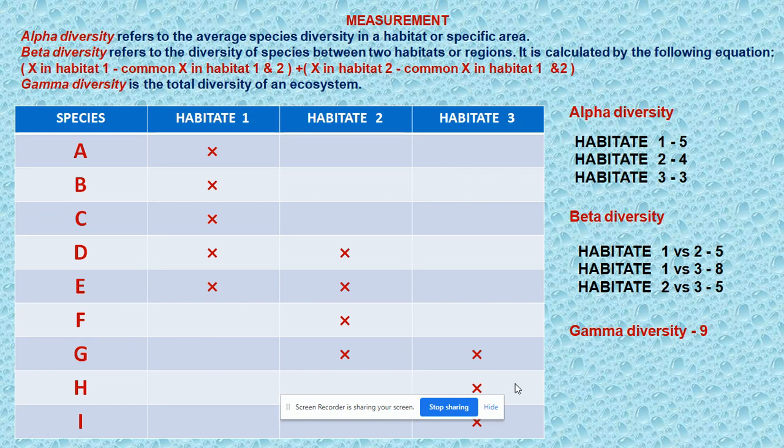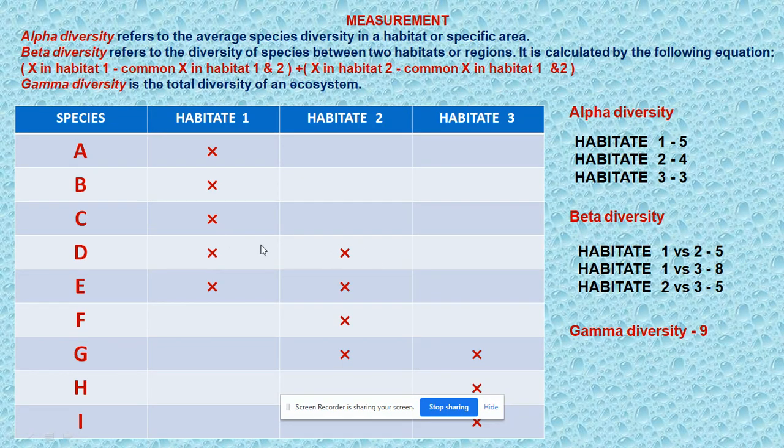If we talk about beta diversity, as beta diversity compares two habitats, we'll compare habitat 1 versus habitat 2. How do we calculate it? With this formula: total number of species in habitat 1, which is 5 in this case, minus common species in habitat 1 and 2. How many species are common? There are 2 species common. Plus the species in habitat 2, so 4 species in habitat 2 are present, minus again the common species, which is 2. So this comes out 5.